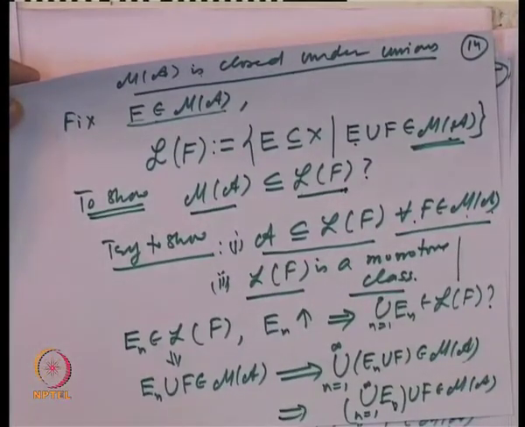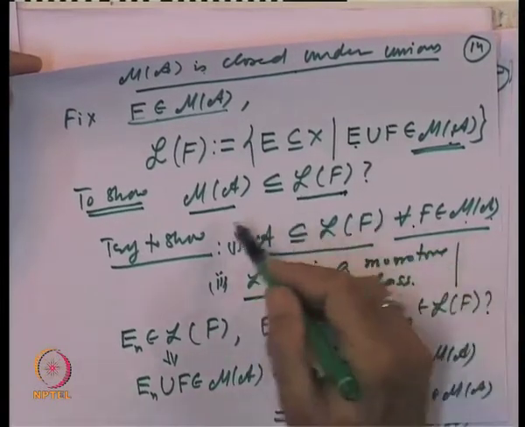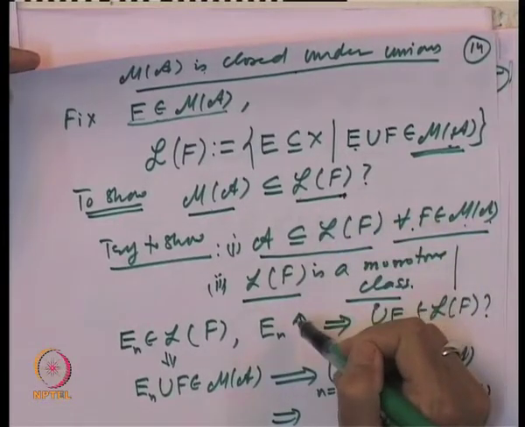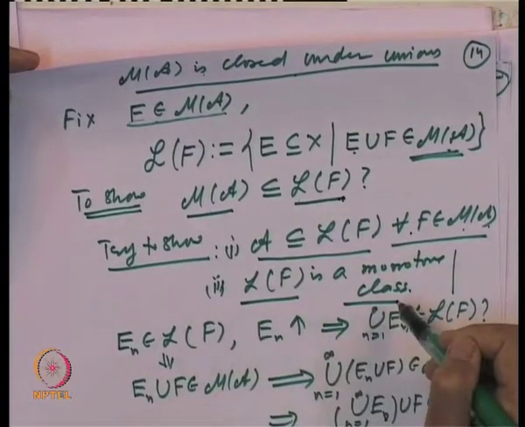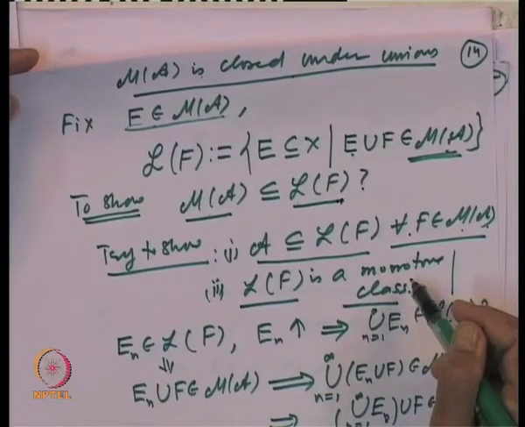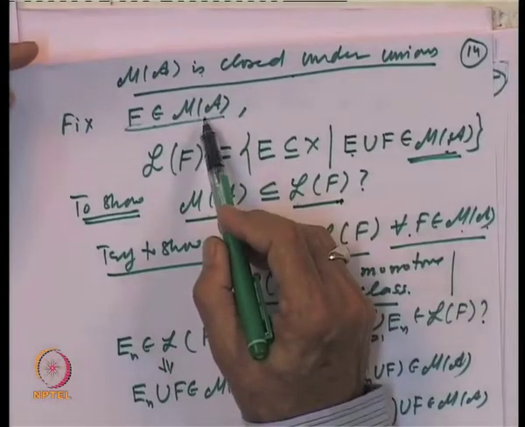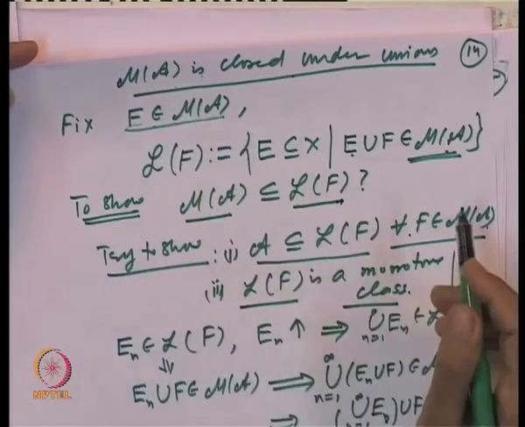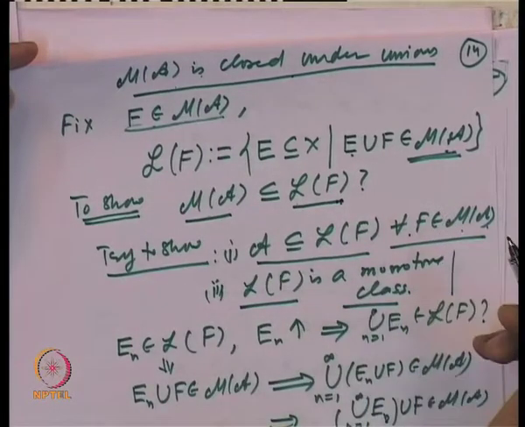And you see again and again, whenever we want to show something is true, we convert it into a property of a collection of objects and show the generators come inside and everything comes inside. So, that proves that M of A is an algebra. It is already a monotone class. So, it must be a sigma algebra, and S of A is a sigma algebra. So, that proves the required theorem.